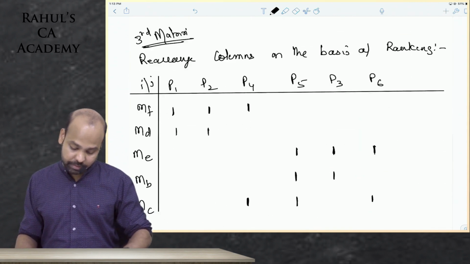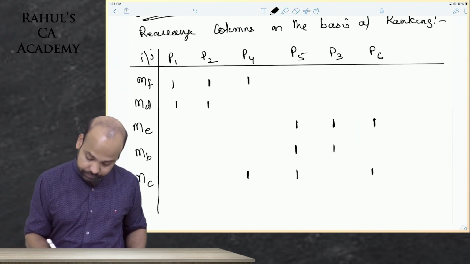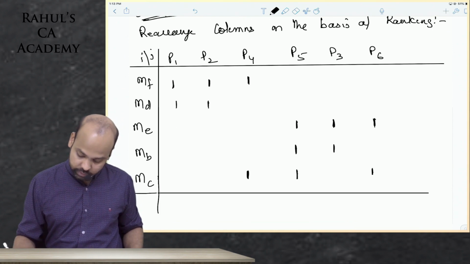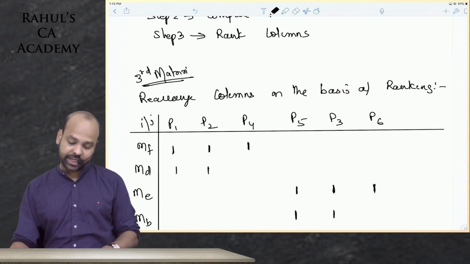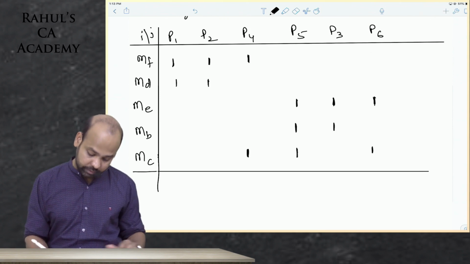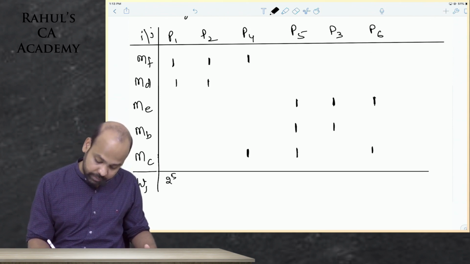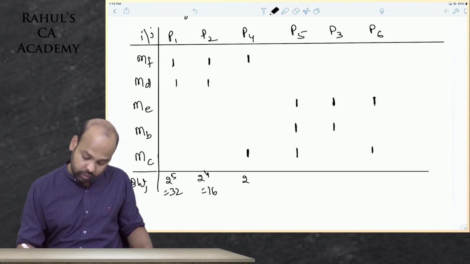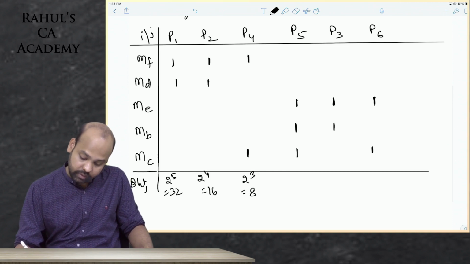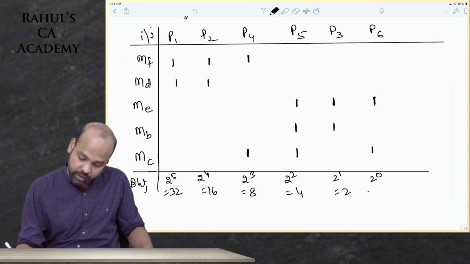Now we will assign binary weights, guys, to columns. All of you quickly do this. I have interchanged them on the basis of ranking. Now I will assign binary weights to columns. So this will be 2 power 5, 32. This will be 2 power 4, 16. This will be 2 power 3, 8. This will be 2 power 2, 4. This will be 2 power 1, 2. This will be 2 power 0, 1.